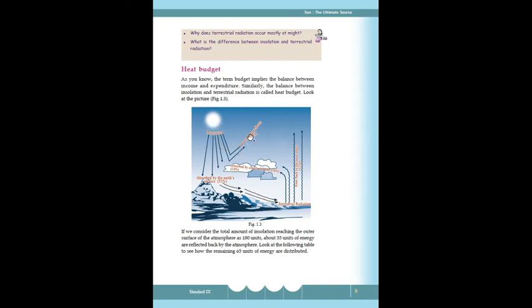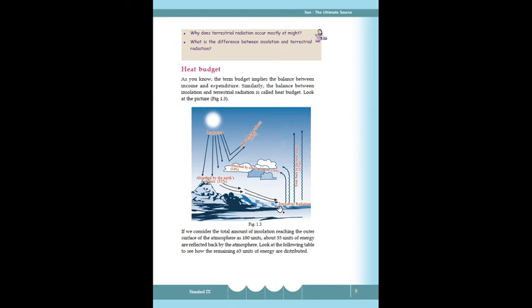35% is reflected by the atmosphere. And 14% is absorbed by clouds and dust particles in the atmosphere. So 49% is accounted for, and the balance 51% is absorbed by the Earth's surface.